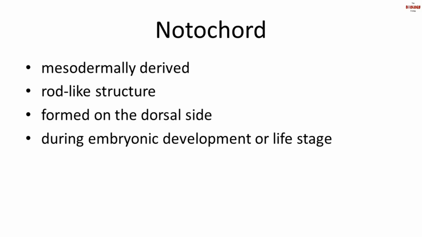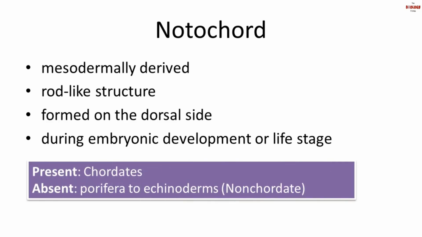There are some organisms which have notochord. Animals with notochord are called chordates and animals without notochord are called non-chordates. The name itself tells you that chordates have notochord and non-chordates, that is from phylum Porifera to Echinodermata, lack notochord.